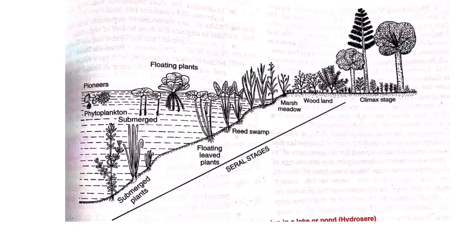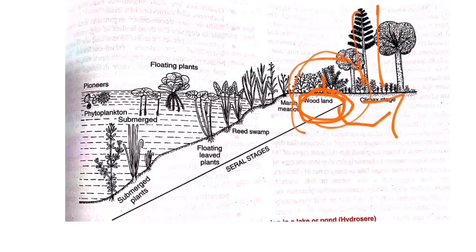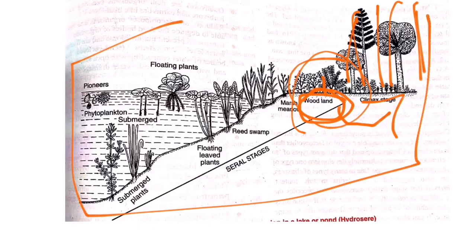This becomes favorable for the growth of the next stage of plants, called the woodland stage. Here the small shrubs will start to grow. As the small shrubs grow, they give rise to the next stage, called the forest stage. So here the large trees are present. So this is what hydraulic succession is.